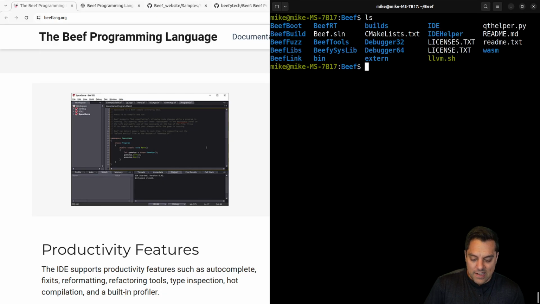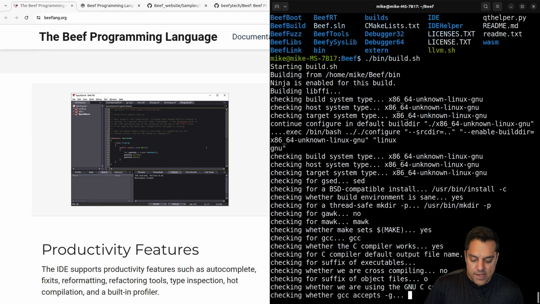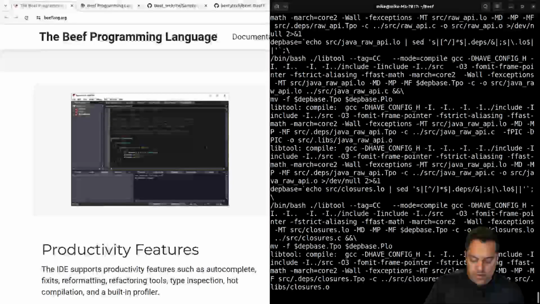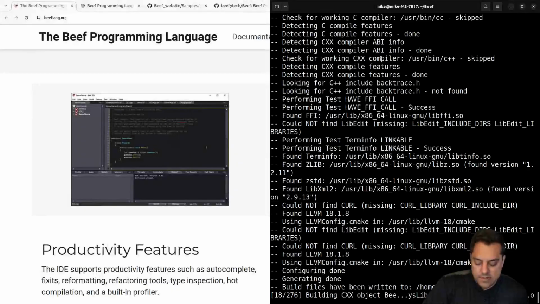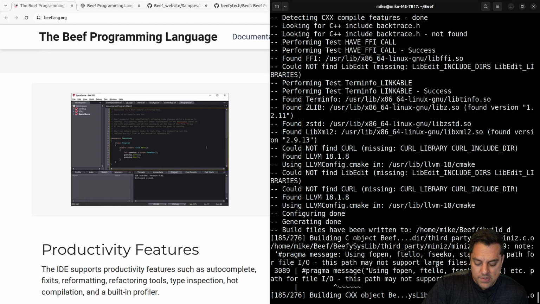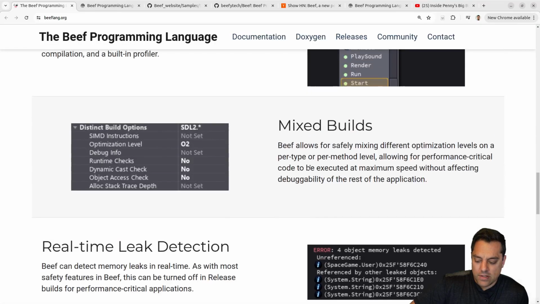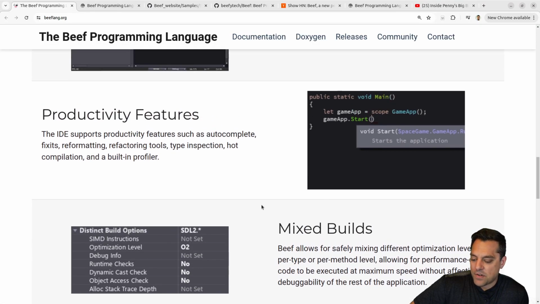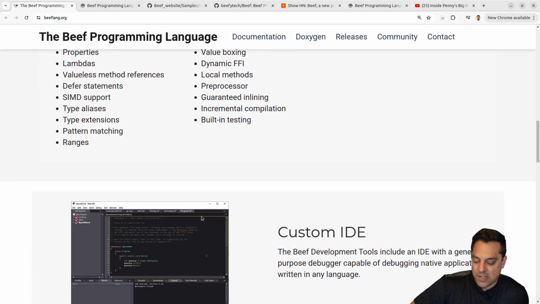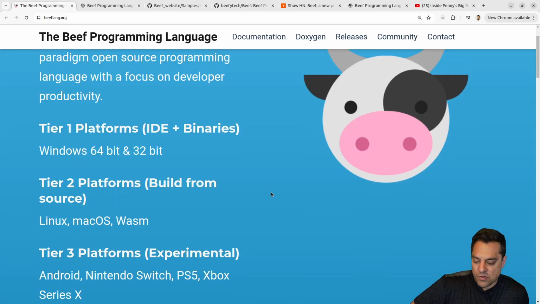Let's see here. So I was going to try to do /bin build sh here. Let's see if that did the trick. It's going. Okay, cool. So that was a lot simpler. Okay, so it looks like it found my LLVM 18 here. Okay, cool. Not a bad setup then if you just need to run that LLVM script. Since I am on Linux, I'm on the second tier again in this programming language as far as the support here, but I'm really impressed with some of these things. I don't know if I'm getting the IDE when I build it. I don't know if it matters, but I think that would be really cool. I think that is a cool thing that we have here.